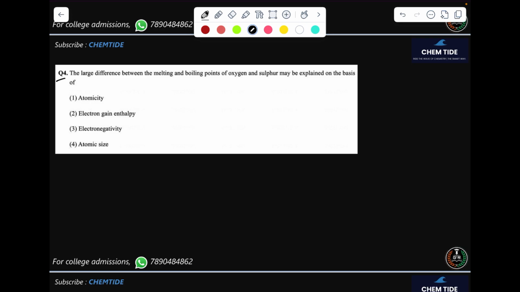We have question 4. The large difference between the melting and boiling point of oxygen and sulfur may be explained on the basis of. So atomicity, oxygen is O2 and sulfur is S8. Can be the answer. Electron gain enthalpy, no. Electronegativity, no. Atomic size, no. Okay, answer should be based on the atomicity only.